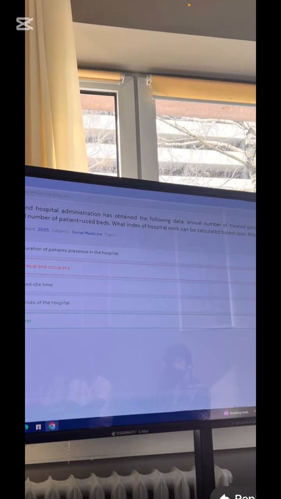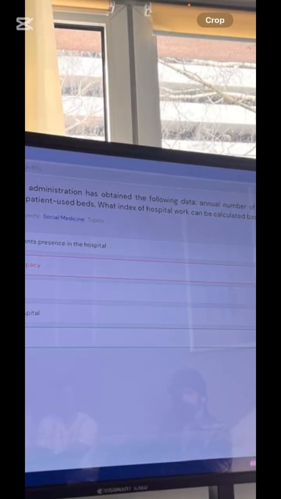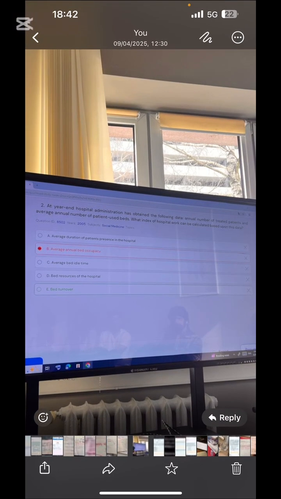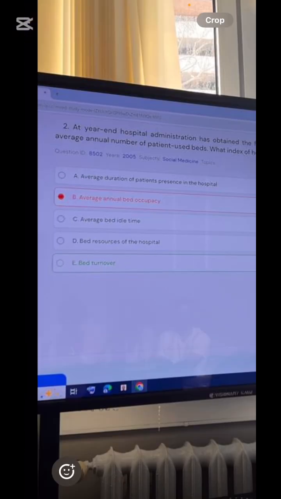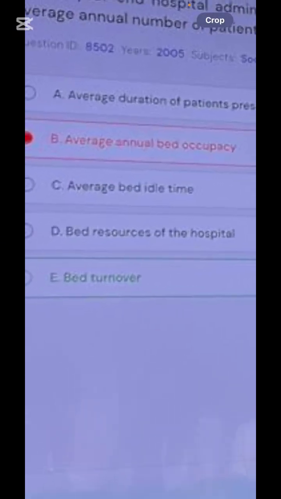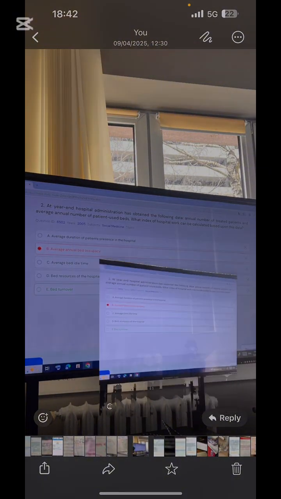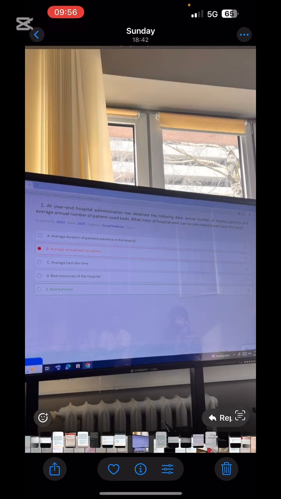And what are they asking about? What index can you make with this? You can make a B with the index. Sir, you told about this mnemonic in social medicine. So the answer will start with what? B. So bed turnover. And do not mug up the bed resources of the hospital; there was no answer like this. So please remember what index you can calculate with this data. Bed turnover.